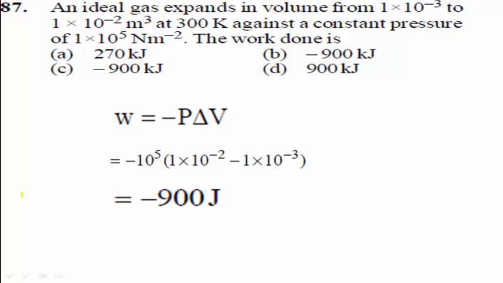minus 900 joule. Yes, but here they have given options B and C the same, as minus 900 kilojoule. But usually this is joule, it is not kilojoule. Therefore, in the answer we get minus 900 joule. The correct answer for this question is minus 900 joule only. It is not a kilojoule, only joule.